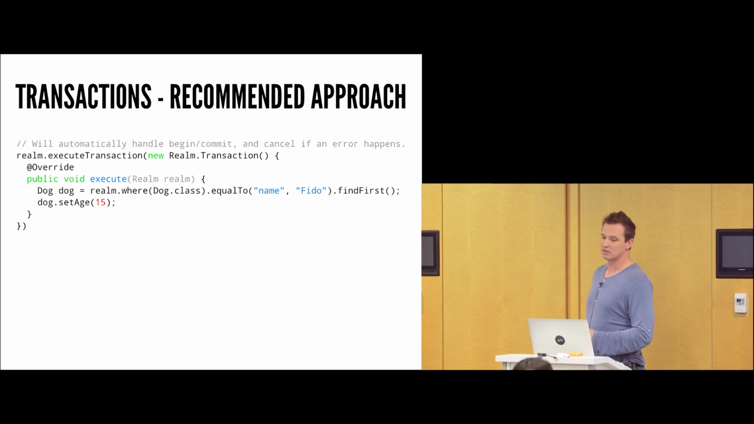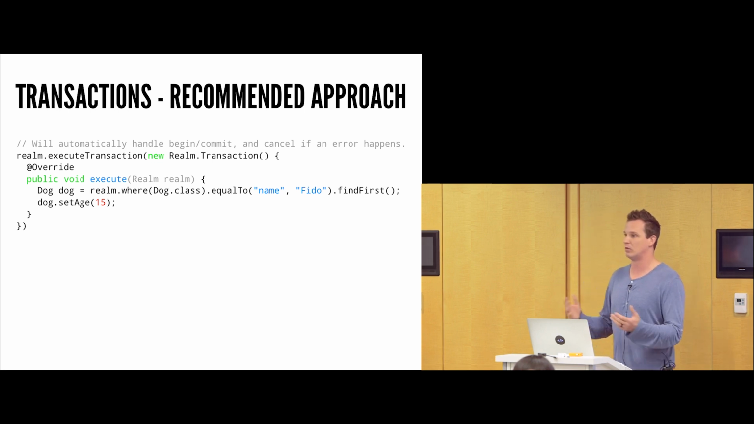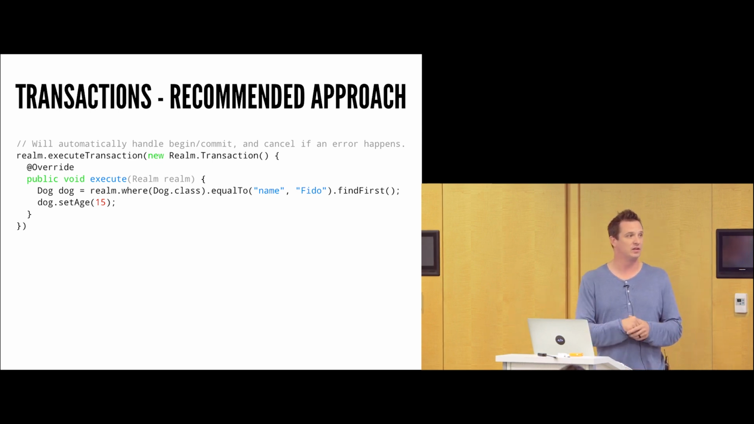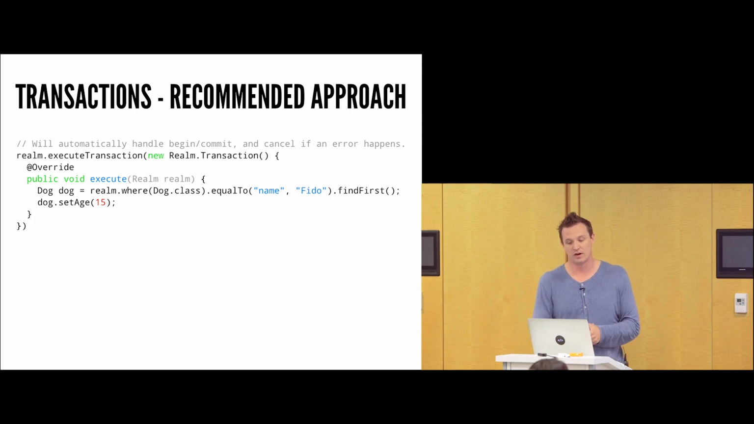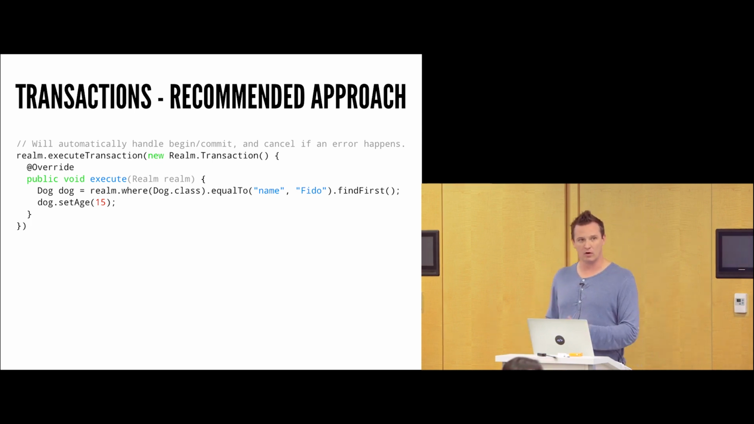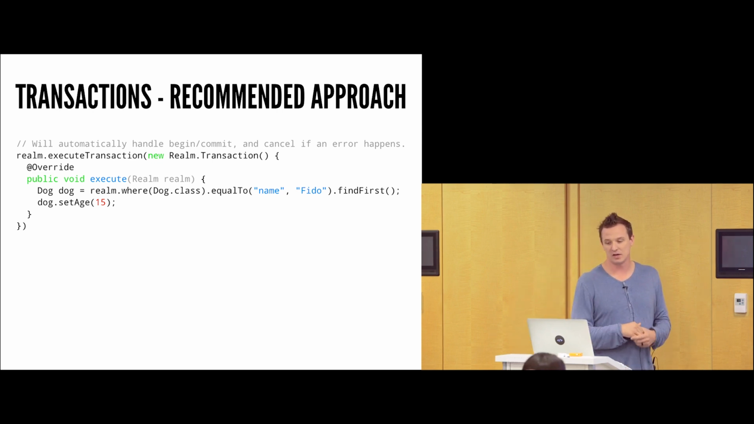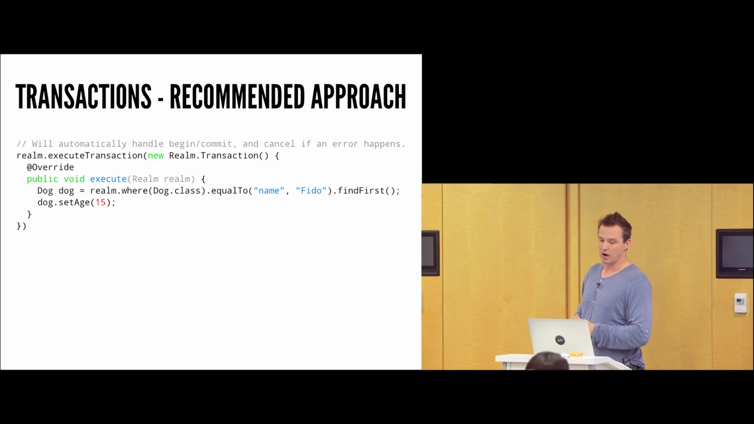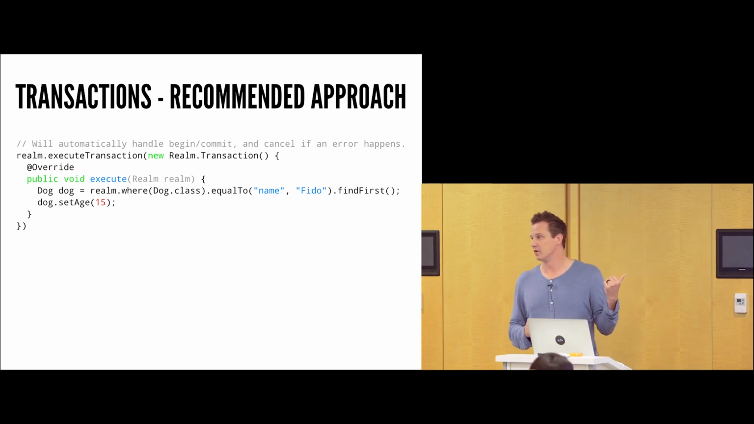The recommended approach is actually like this. We actually have an execute transaction call on the actual Realm database itself. So we'll say, hey, Realm, execute this transaction. We pass in a transaction instance, and then we're given an instance of Realm at that point. So notice I didn't have to go get the default instance. I just said, hey, Realm, go ahead and execute this transaction, and I can do all my work inside of there.